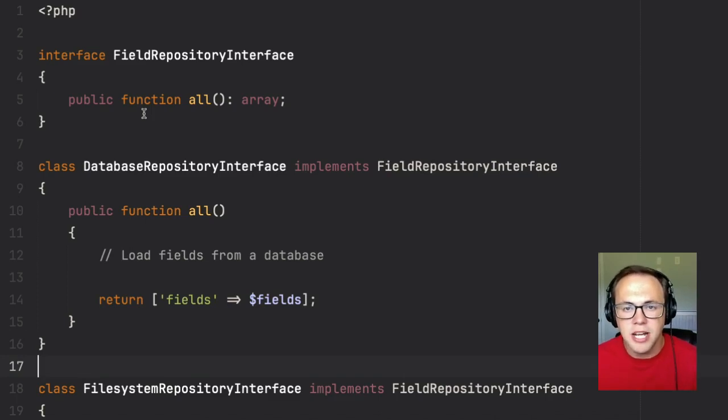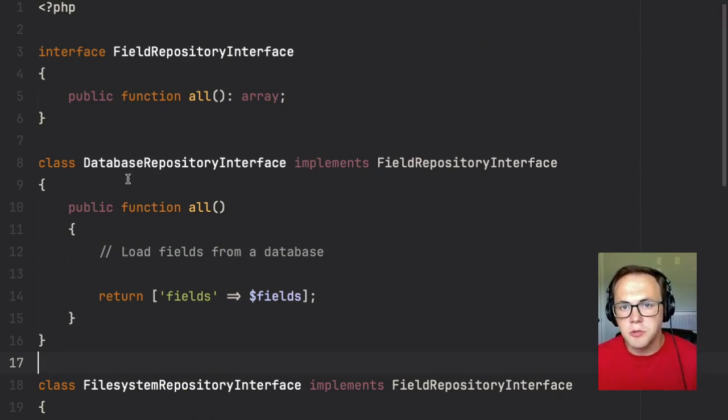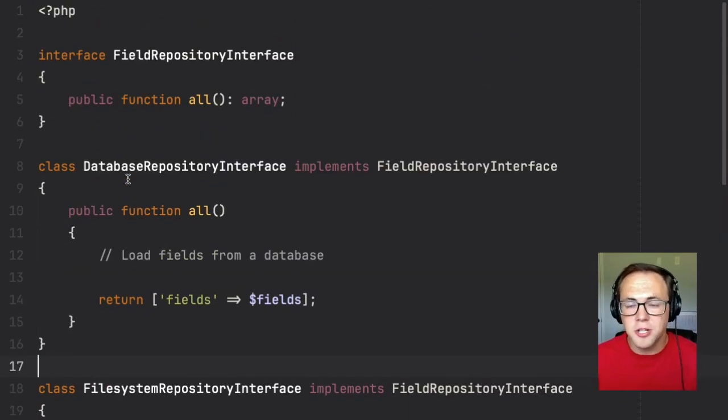Let's say this application has a need to fetch fields from the database or the file system. For one reason or another, those are two logical places, we'll say, to store fields. This is using the repository pattern. I have strong opinions on the repository pattern, but it works well here. Anyway, we can either fetch these fields from the database or the file system.